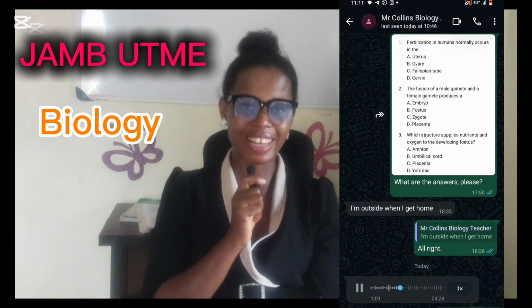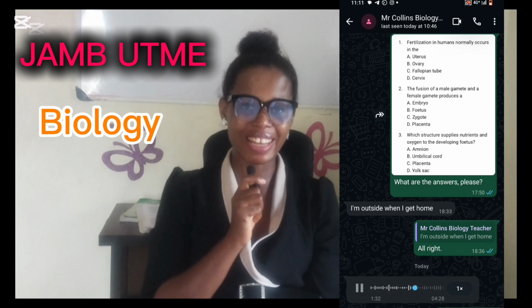Once it comes in contact with the egg cell or ovum, plural ova, of the female reproductive system, it merges. The nuclei merge together to form the zygote. The zygote will now grow from there to form the embryo after undergoing a series of divisions. Then it forms what is known as the fetus. The fetus continues to grow before you now have the baby. So the answer is zygote.